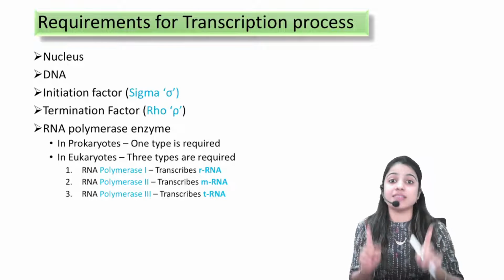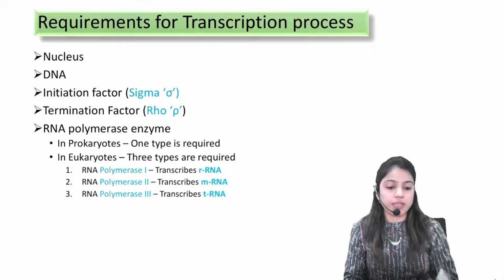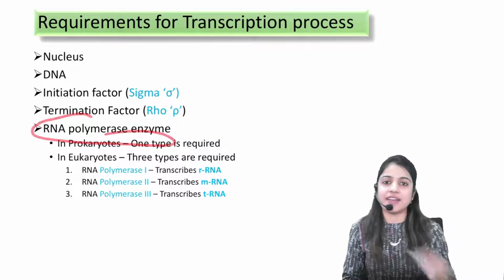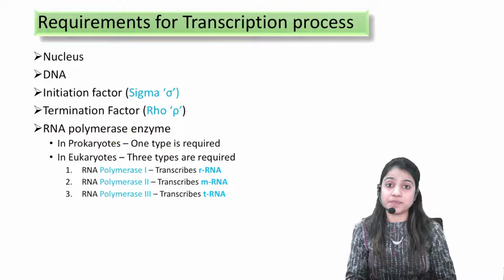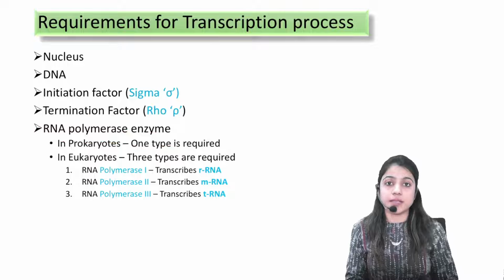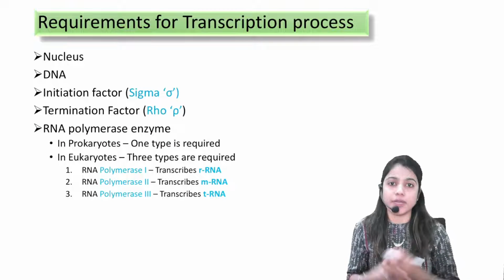So the enzyme used is called DNA polymerase enzyme. Why? Because DNA is being formed. Now in this process, since RNA is being formed, the enzyme will be RNA polymerase enzyme. Correct? This process happens in all organisms, but a few difficulties come in more complex organisms.